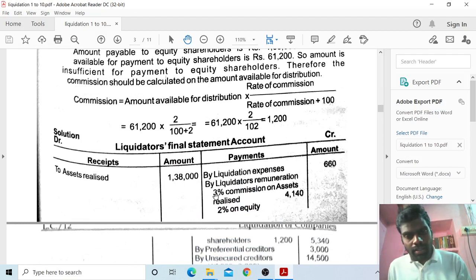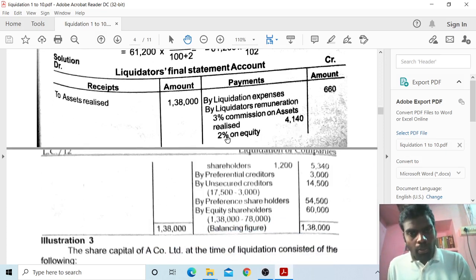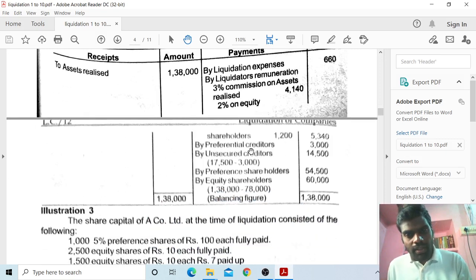By liquidator remuneration, 3% commission on assets realized. So 1,38,000 into 3 divided by 100 is equal to 4,140. You have to take 4,140. The 2% on equity shareholders I have to keep pending here. After completion of this, next preferential creditors, you give 3,000.